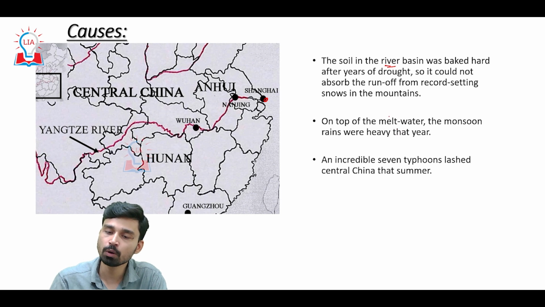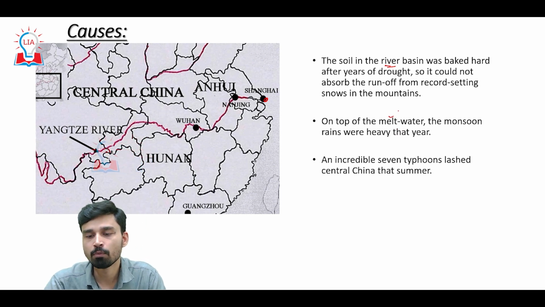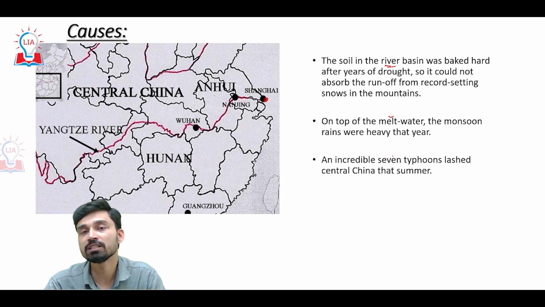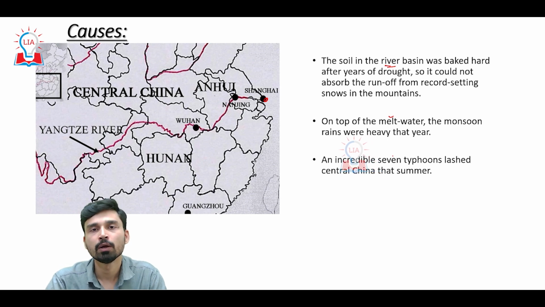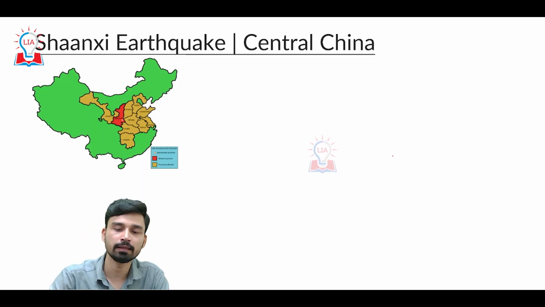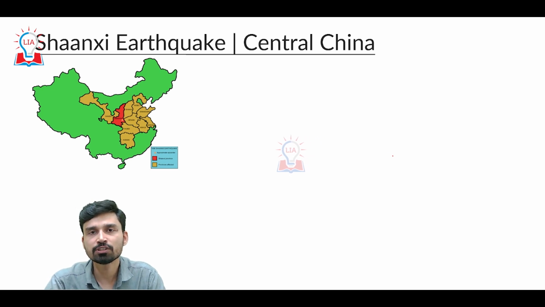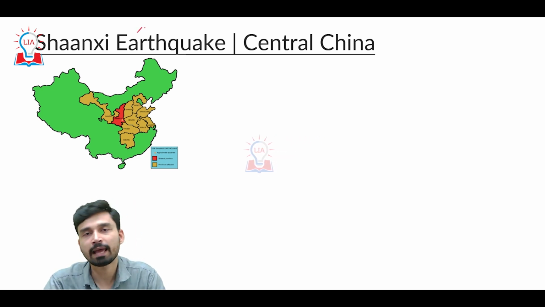Not only that, on top of the meltwater being supplied to these rivers, the monsoon rains were also very heavy that particular year. And not only that, this year actually witnessed seven typhoons. Typhoons are tropical cyclones in the West Pacific Ocean. The cyclones are known by the name of typhoons along the coast of China and Japan. So the combined effect of the typhoons, the meltwater from the snow, as well as the heavy rainfall that lashed China in the monsoon season were the main reasons responsible for the great flood in the Yellow River.